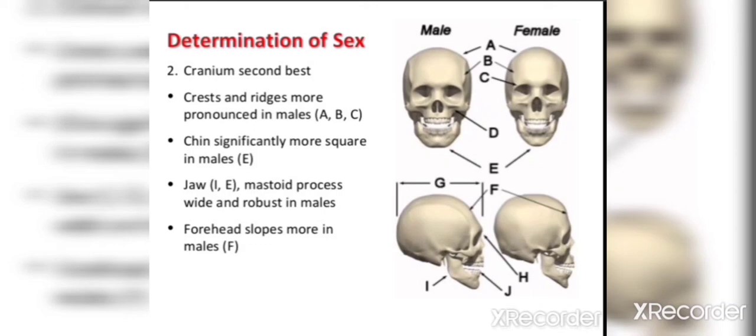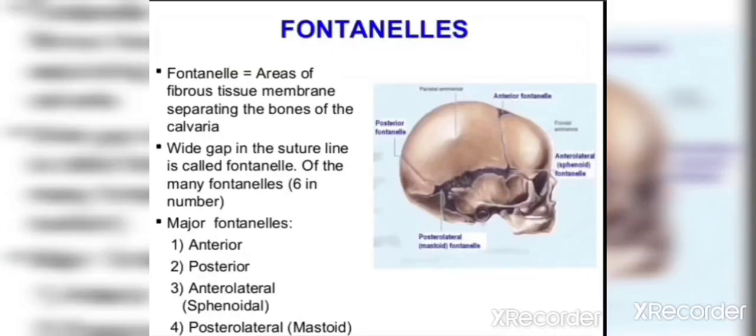Now determination of sex. So the cranium is the second best bone for determination of sex. There are crests and ridges which are more pronounced in case of the skull of males. These are highlighted with A, B, C. And the chin is significantly more square in males. Jaw, mastoid process wide and robust in case of males, and the forehead slopes more in case of males. It is just opposite to the females.